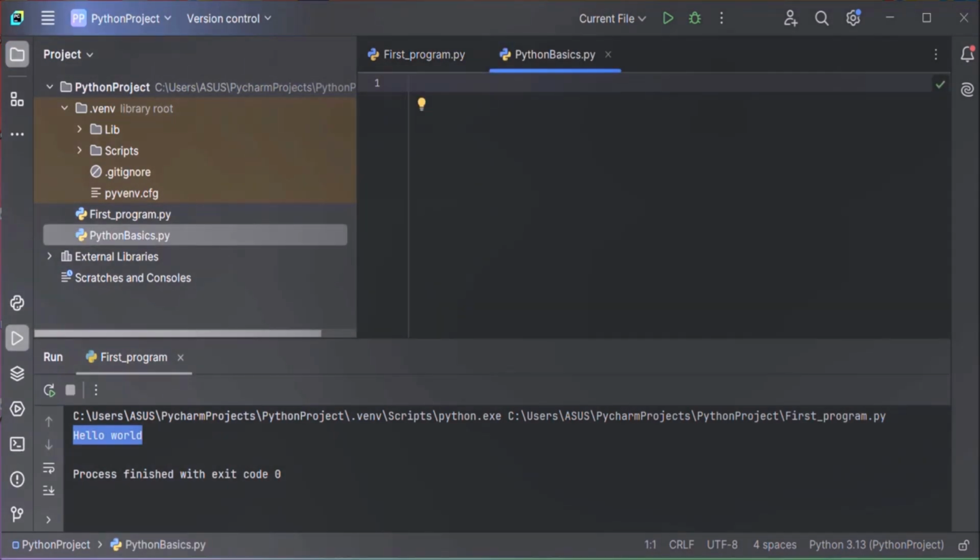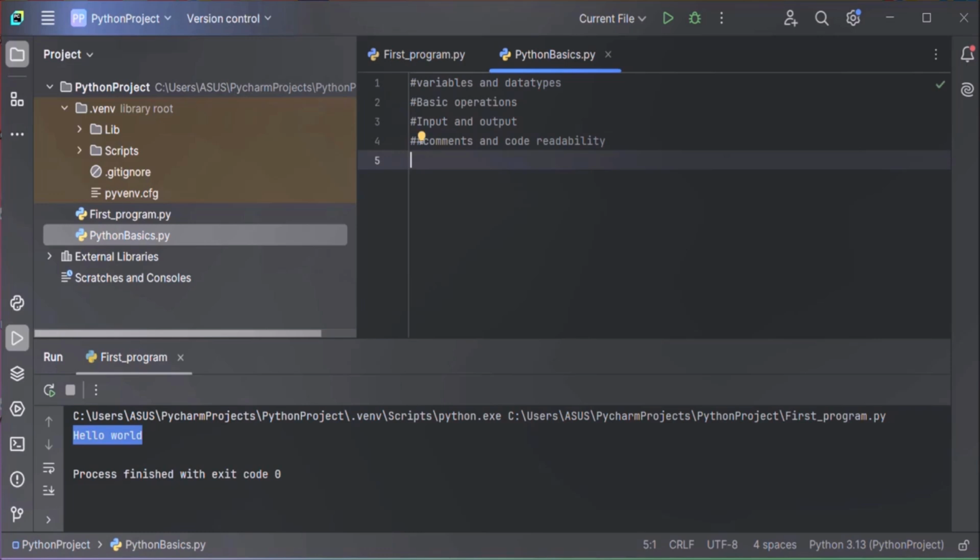In this section, we will cover variables and data types, basic operations, input and output, comments and code readability. Now let's start with variables and data types.